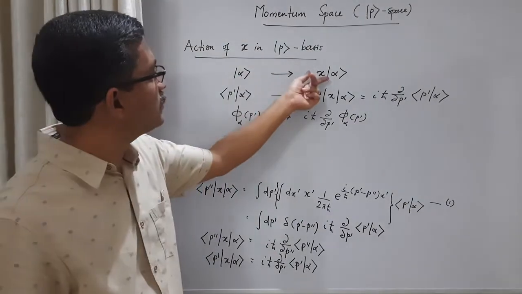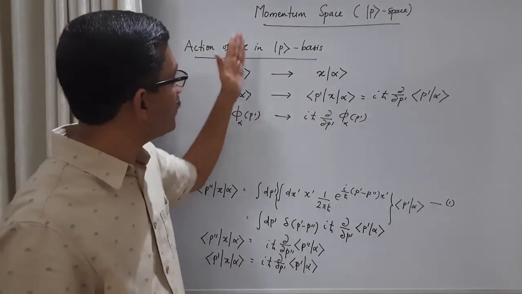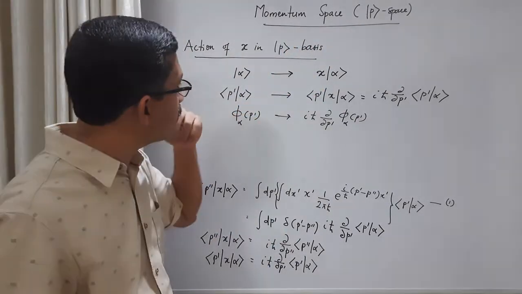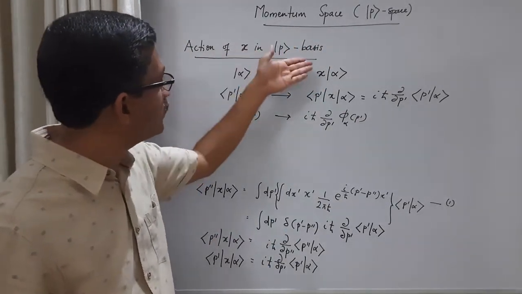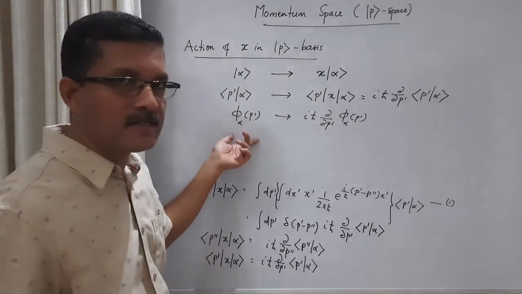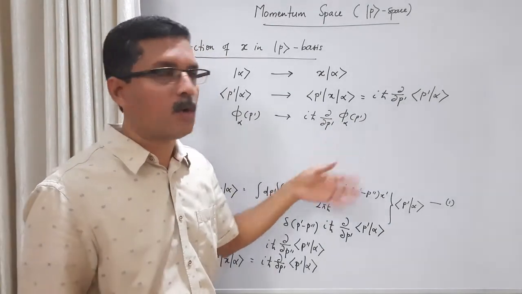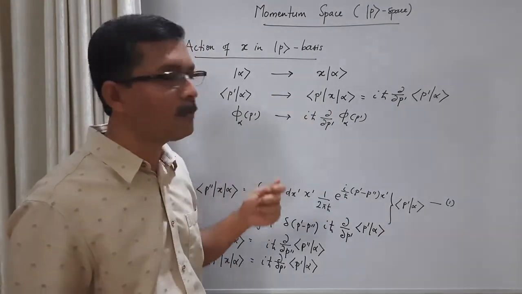So this change from the general ket to a modified ket by the action of the position operator, in the momentum basis, translates as: this is the original wave function, this is the modified wave function. So what is the action of the position operator in the momentum basis?